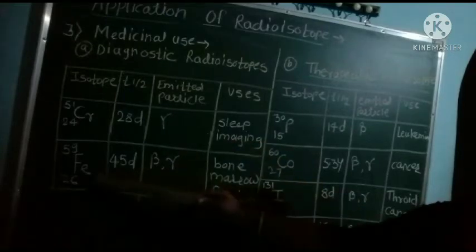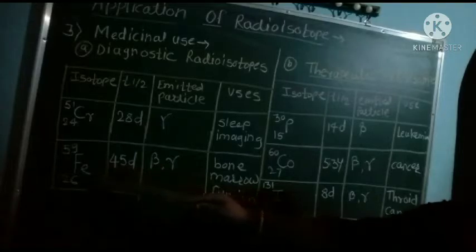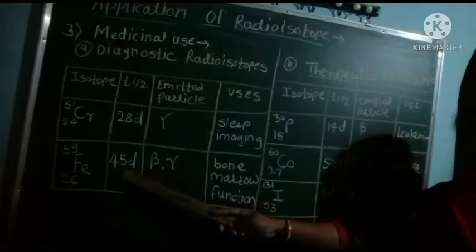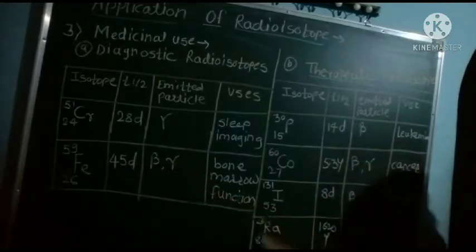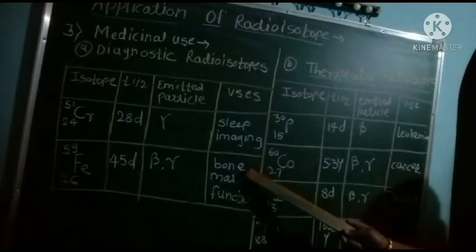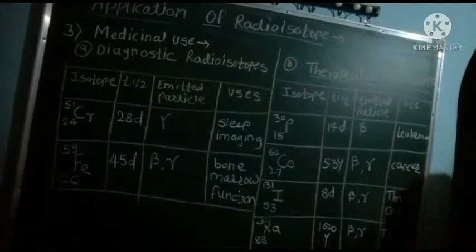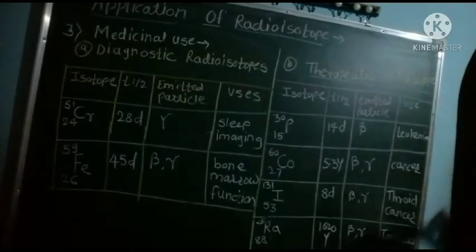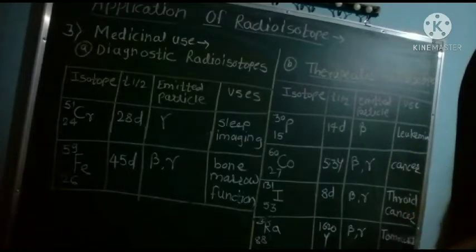The next isotope is iron. Fe-59, having a half-life of 45 days, emits beta and gamma particles and is used for studying bone marrow function. Some radioisotopes have large therapeutic use for different types of cancers.